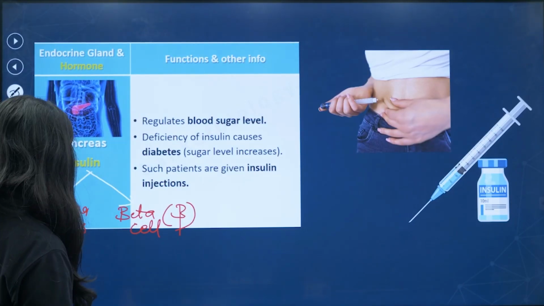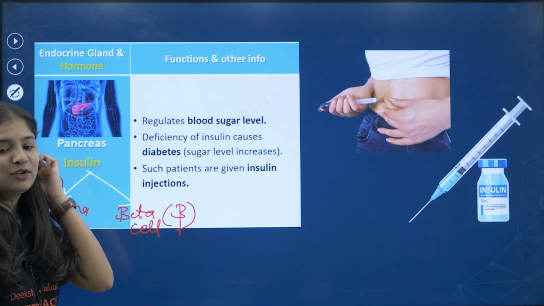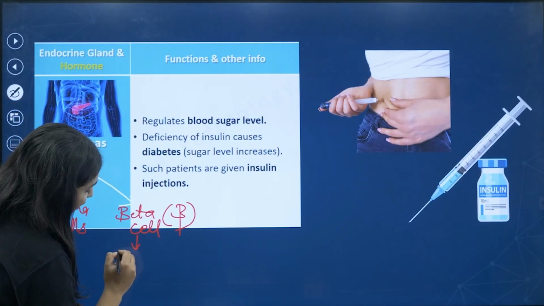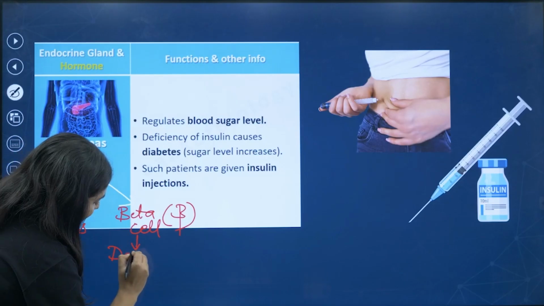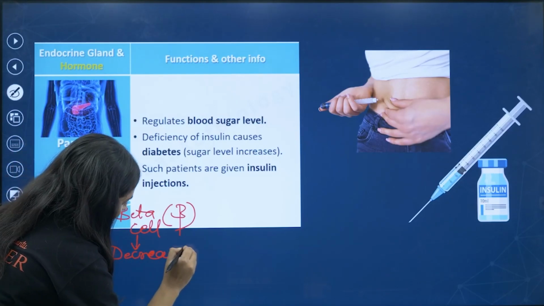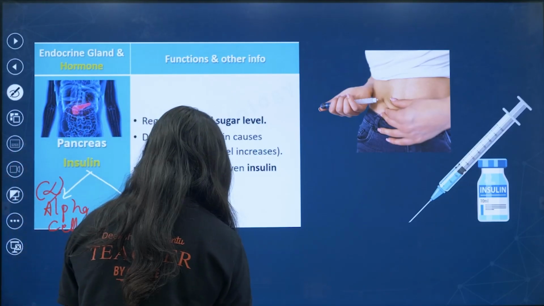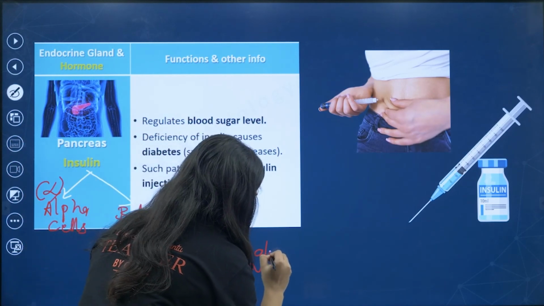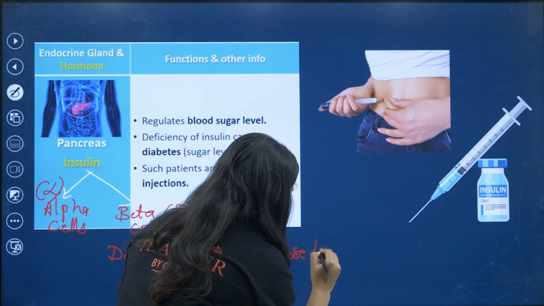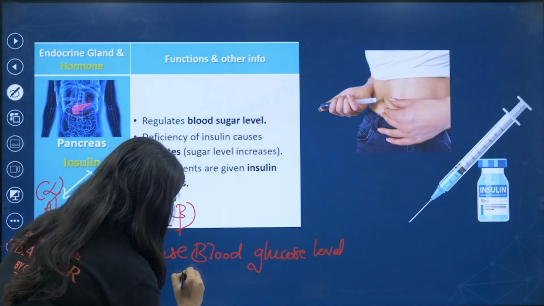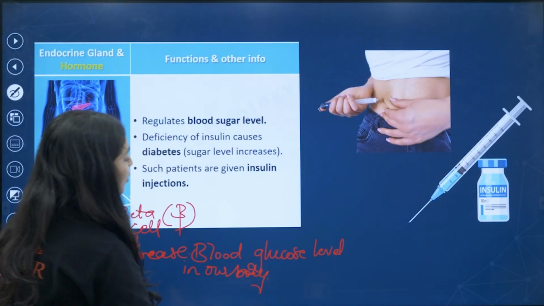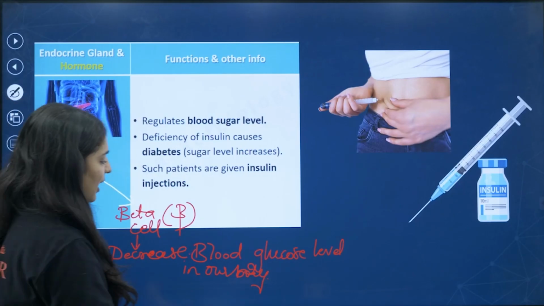So what do alpha cells do and what do beta cells do? They decrease blood glucose level in our body.